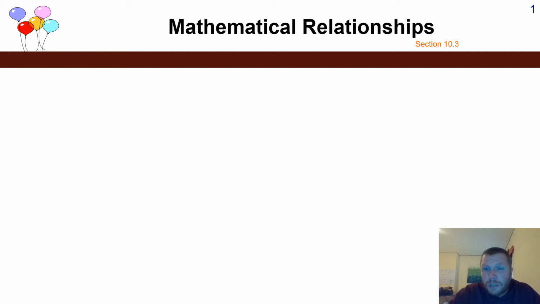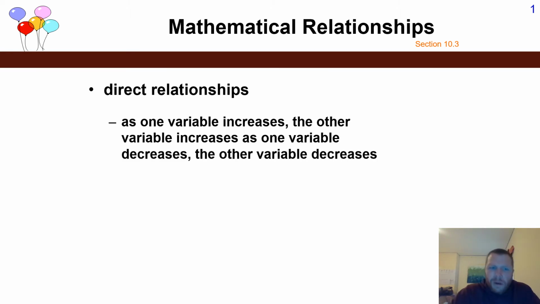So in order to have a good discussion about gases, one of the things that you have to understand are a couple of mathematical relationships. Those mathematical relationships are direct relationships. A direct relationship is when one variable increases, another variable increases as well. Those two variables are then directly related to one another. The opposite can also be true: as one variable's value decreases, another variable's value decreases. So those two variables would be directly related to one another.